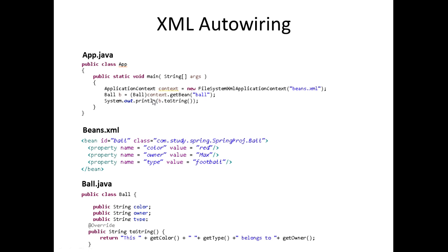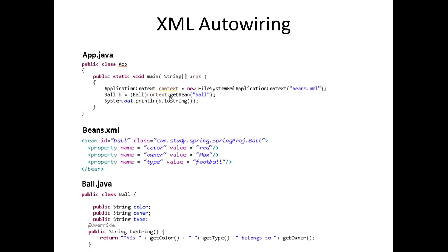So instead of going ball b equals new ball, we're creating an instance of the ball based on, so it's basically going to be a class that's managed by the IOC container. So this is the way that we would go about creating a new instance of ball.